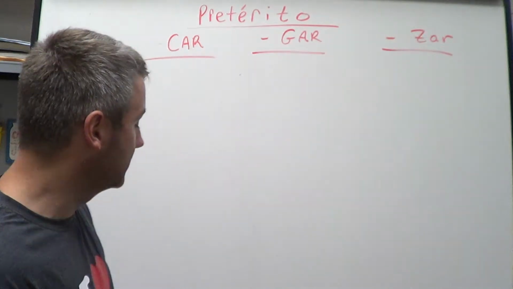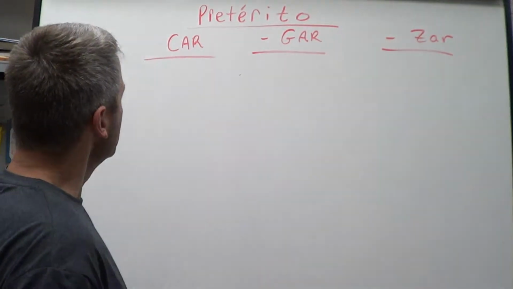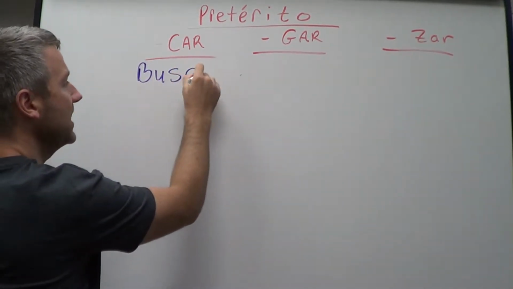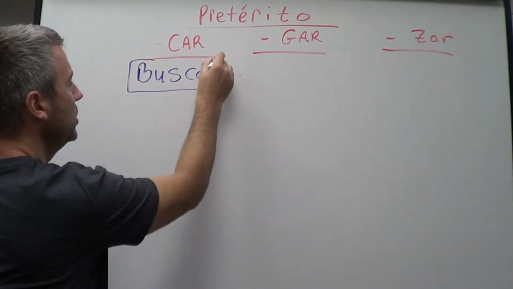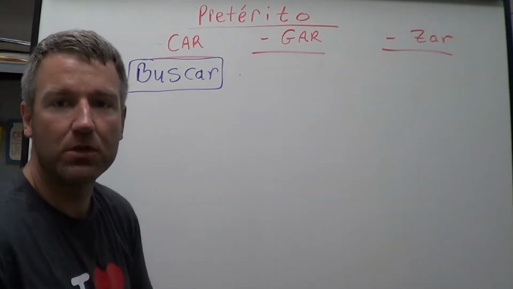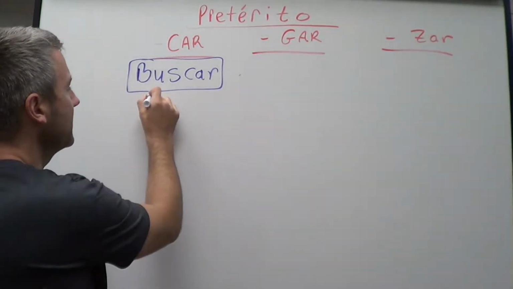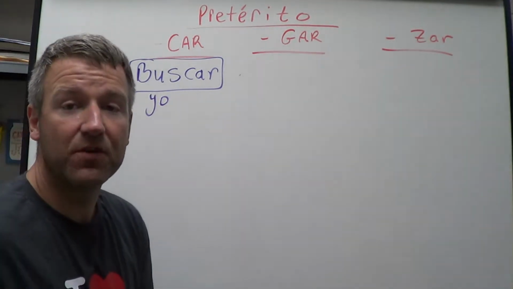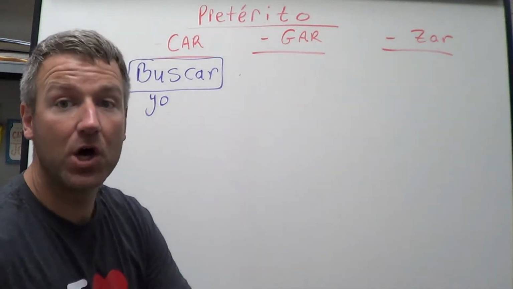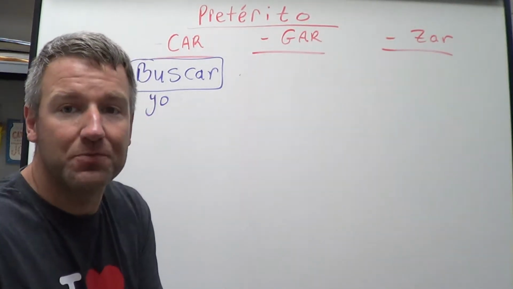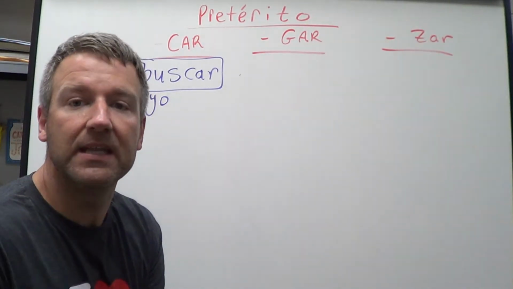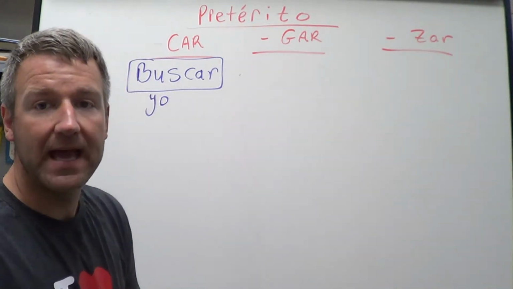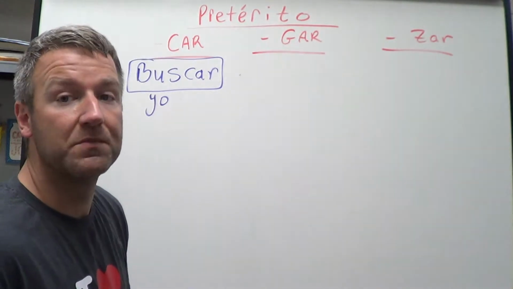But let's take a look here at the verb buscar. Do you remember what that means? Buscar? It means to look for. Okay? To look for. Now, I just want you to forget the yo form for a second. If I tell you that this verb is completely regular in all of its forms except yo, you should be able to do this. We just learned the endings for AR verbs in the pretérito, right? So you should be able to write the correct forms of this verb.